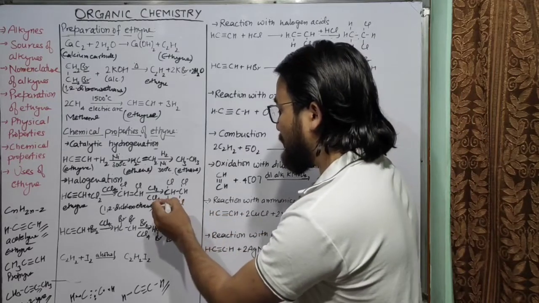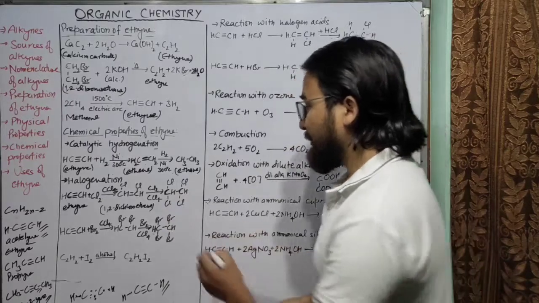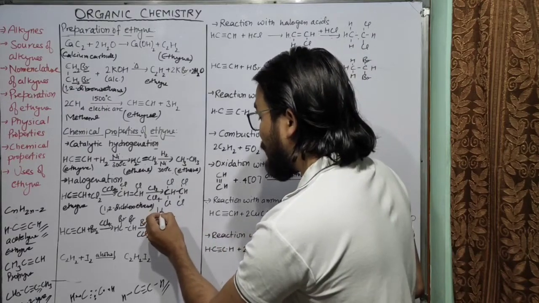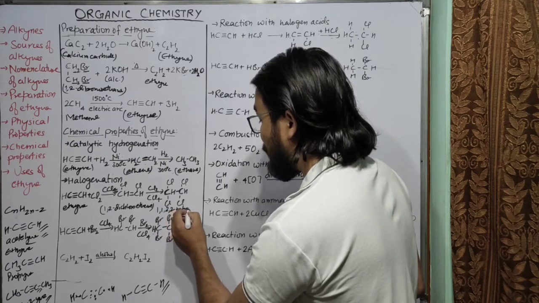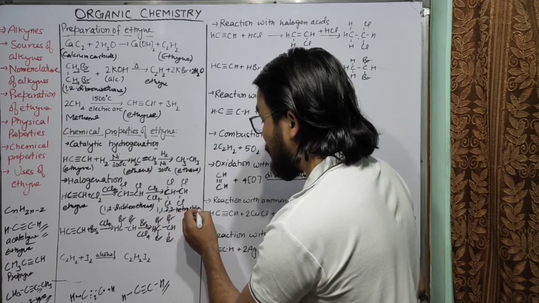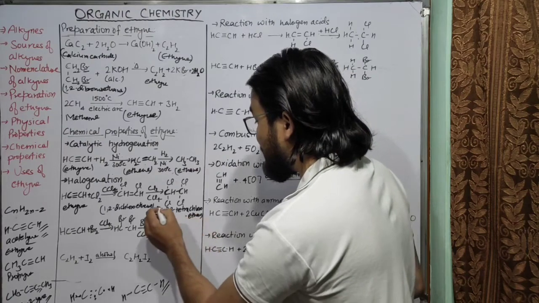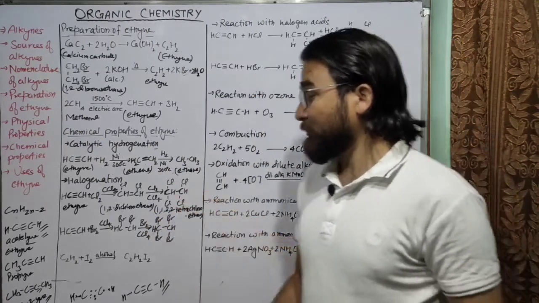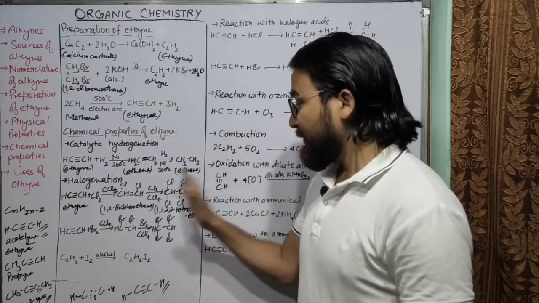You can see there are two chlorine atoms attached to the first carbon atom and two chlorine atoms attached to the second carbon atom. So what will be its name? 1,1,2,2-tetrachloro ethane. Now because there is only a single bond, it will become ethane. So 1,1,2,2-tetrachloroethane is the IUPAC name of this compound.